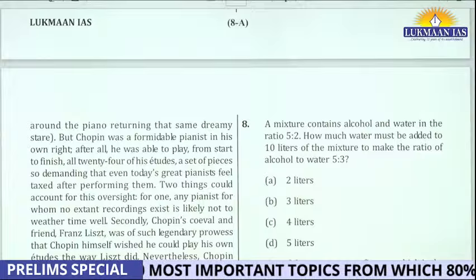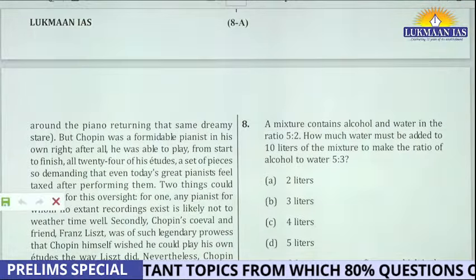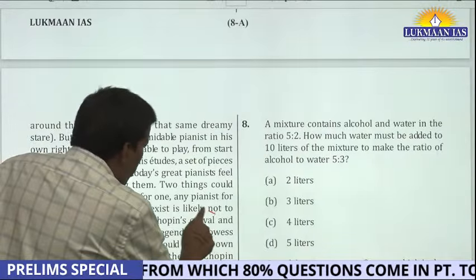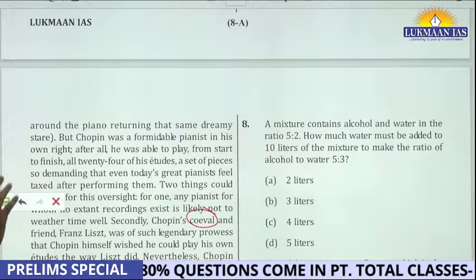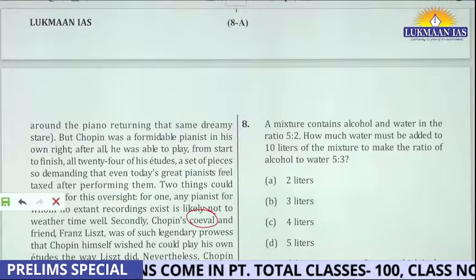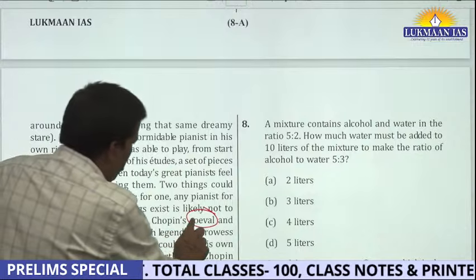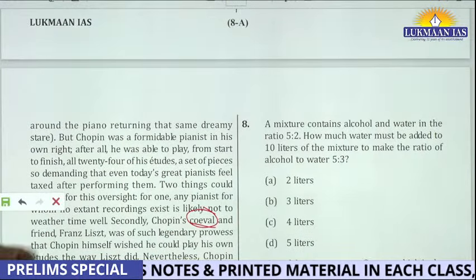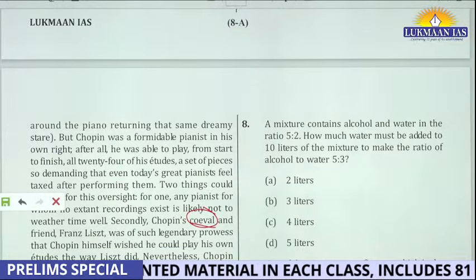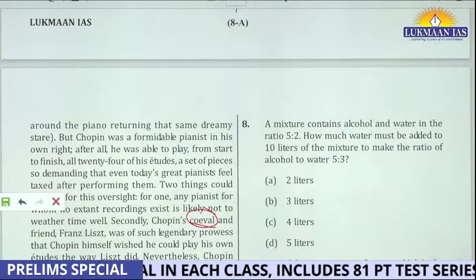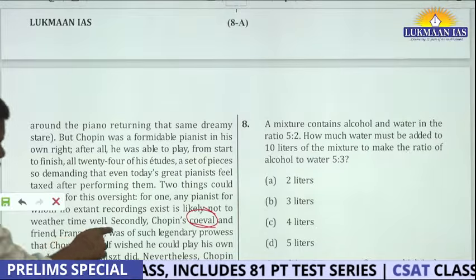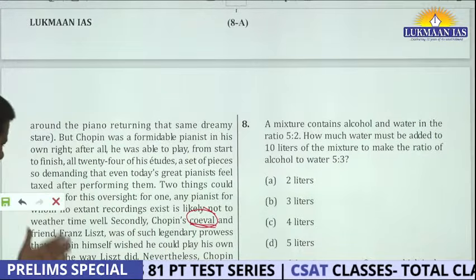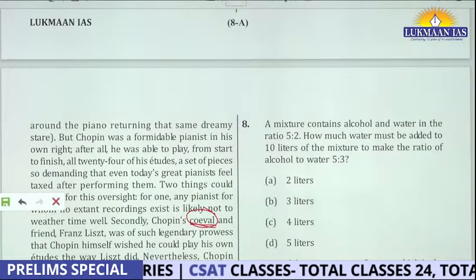Similarly, Chopin's, now this word. Okay. See, what happens in an examination scenario, difficult words and all those things take away mental energy. I'm not even worried about it. Although I know the meaning of this word, coeval. Coeval means contemporary, friend, same age group. But I'm not worried, because I know if my understanding is fine and my logic is fine, this word is not going to distract me from solving the question.